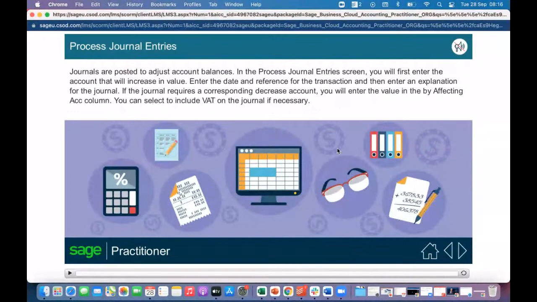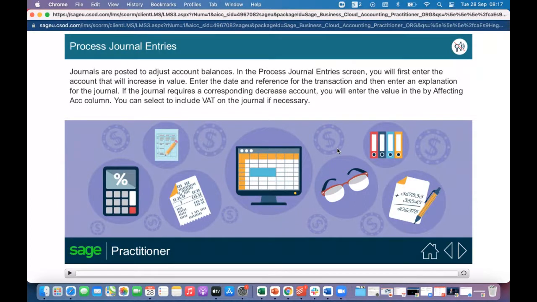In the journal entry screen, you will first enter the account that will increase in value. Enter the date and reference for the transaction, and then enter an explanation for the journal, in other words, a description.